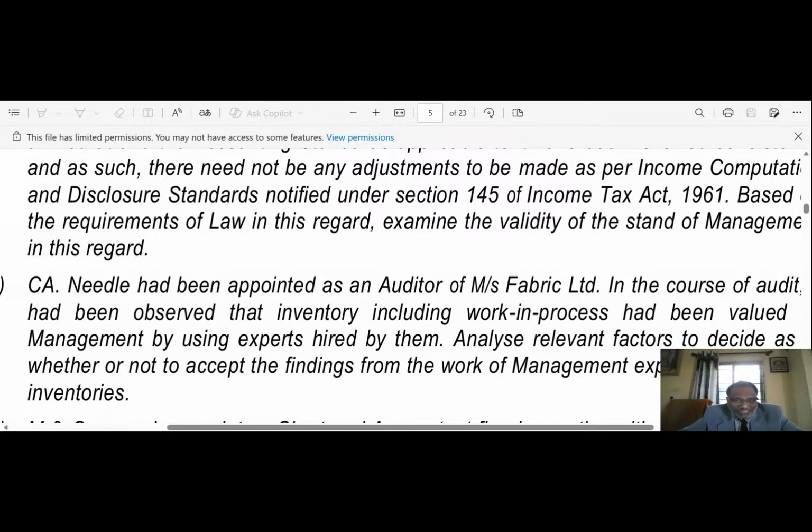Evaluating the work of the management expert as per SA 500, audit evidence: when information to be used as audit evidence has been prepared using the work of a management expert, the auditor shall, to the extent necessary, having regard to the significance of that expert's work for the auditor's purposes, evaluate the competence, capabilities and objectivity of the expert, obtain an understanding of the work of that expert, and evaluate the appropriateness of that expert's work as audit evidence for the relevant assertion.